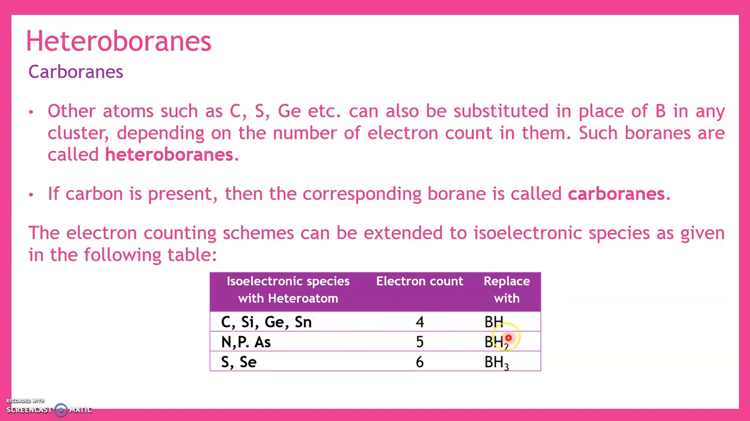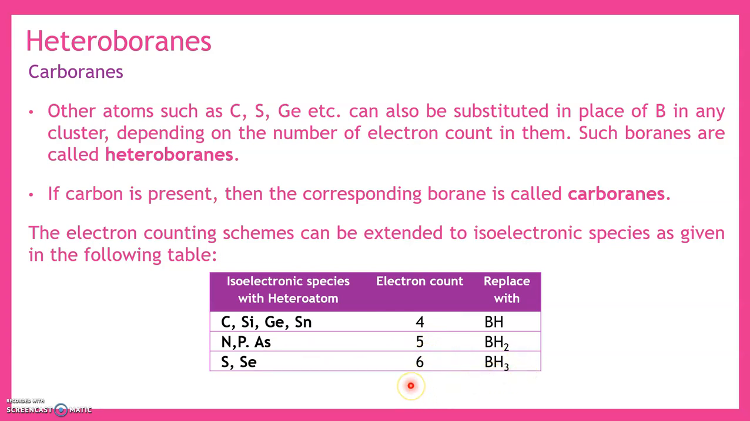Next one is the BH2 unit. So what is the electron count here? 3 plus 2, 5 is the electron count. So here the atoms that can be replaced are nitrogen, phosphorus and arsenic. All these three belong to the nitrogen family and their outermost electronic configuration is ns2 np3, which means that the electron count is 5. The last one is BH3.